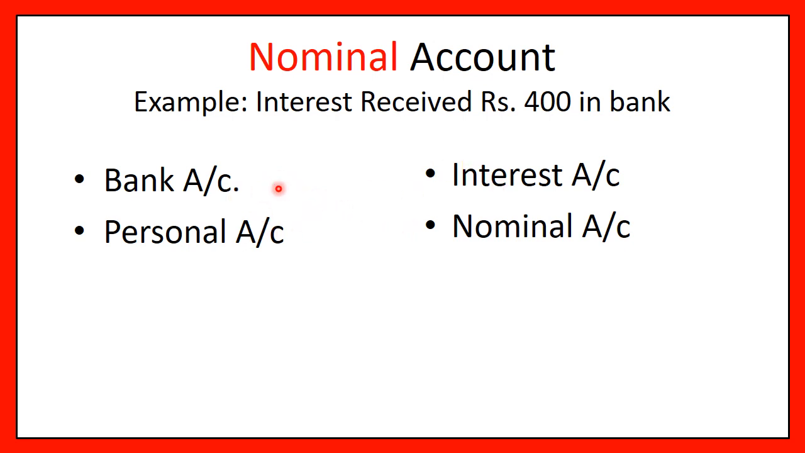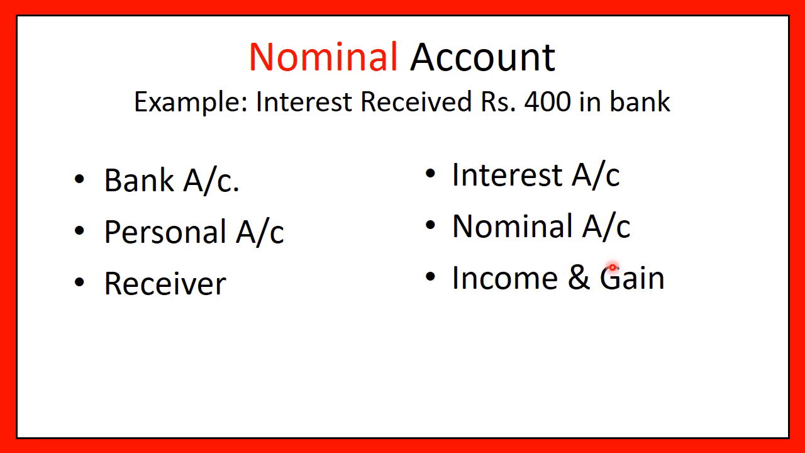Now tell me the rule of bank, that is the personal account. The rule says debit the receiver, credit the giver. Who is bank in this case, receiver or giver? Of course, receiver. You have received interest, so debit the receiver. So bank account is the receiver's account. And in case of nominal account, what do you do? Interest is what, income or expense? Interest is an income. So debit all expenses and losses, credit all incomes and gains. Since interest is an income, it would be income and gain.